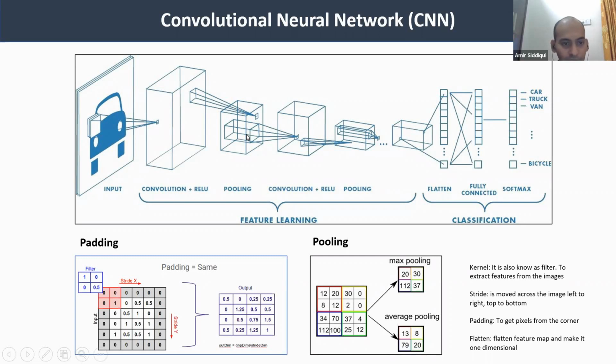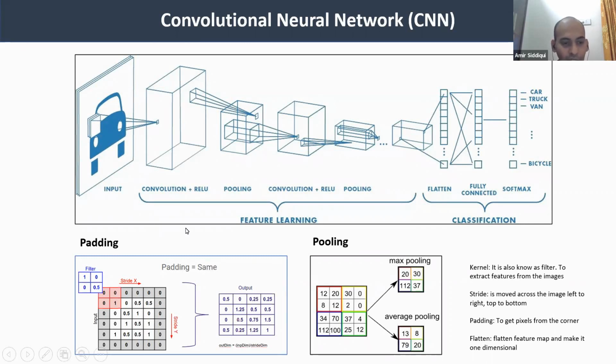So in this CNN, first we have the input image, we pass the raw image, then we have the convolution, plus we apply the activation function. It is nothing but the kernel, also known as a filter, and it helps us to extract relevant features from the images by diminishing the size of the image. Then we go to the next step, that is the padding.